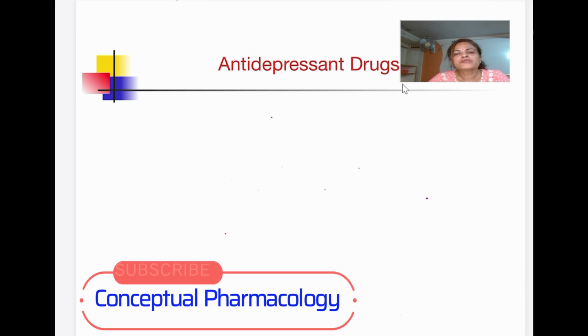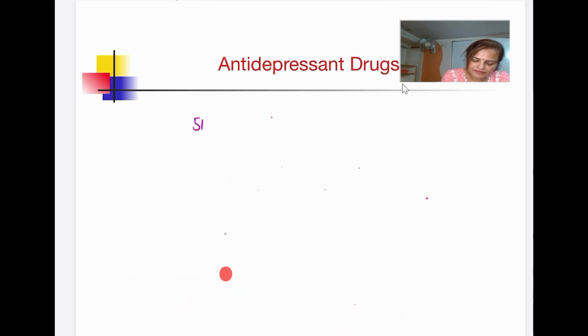Hello everyone, today's video is about the antidepressant drug. So we know in depression, there is a deficiency of mainly 5-HT and norepinephrine. How can we treat depression? By giving a drug which can increase the level of these two. So how can we increase the level of these two? We can inhibit their degradation.